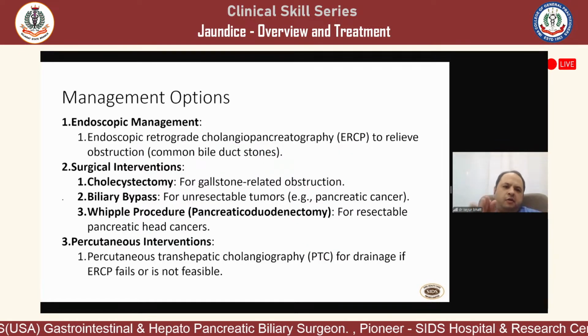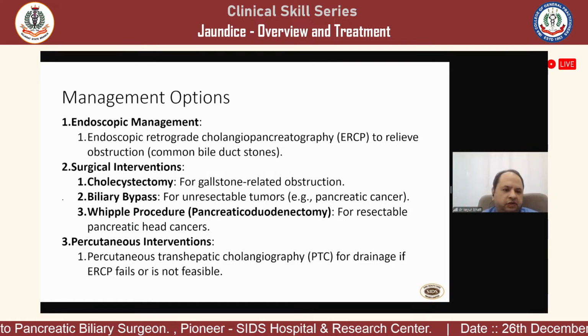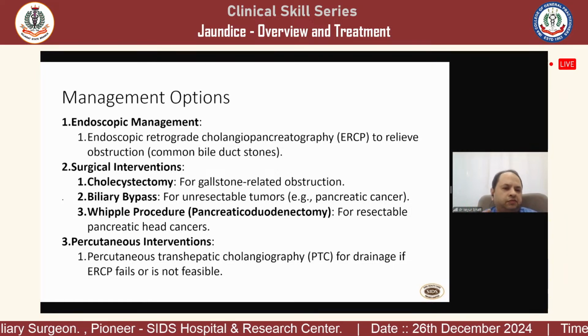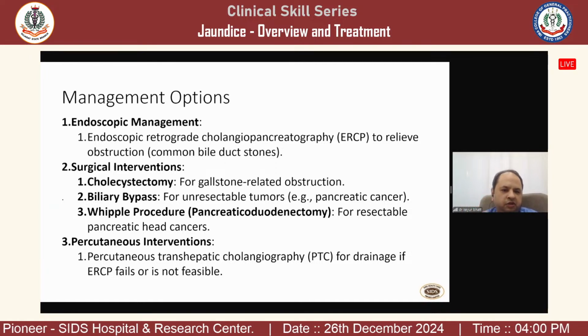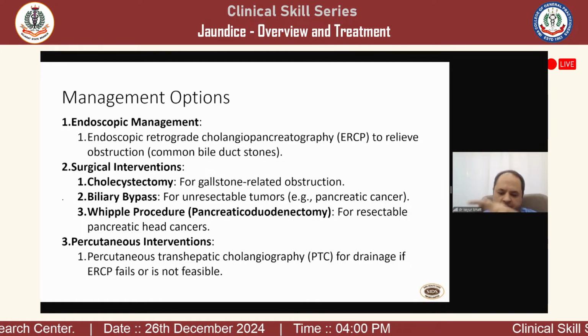So the management options of all the surgical biliary obstructive jaundice are basically divided into three major divisions. One is endoscopic management, the other is surgical intervention, and the third, palliative one, could be a percutaneous intervention.